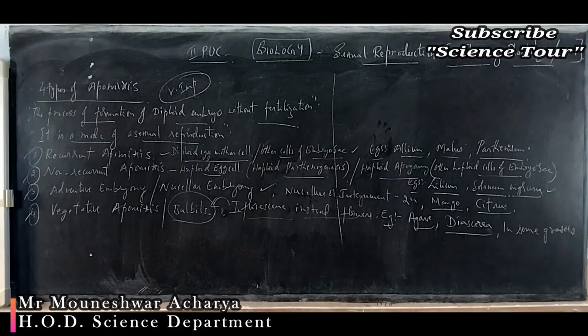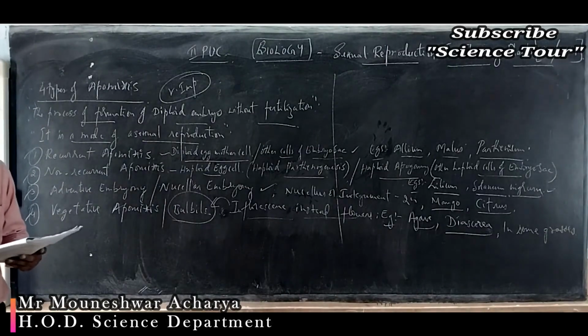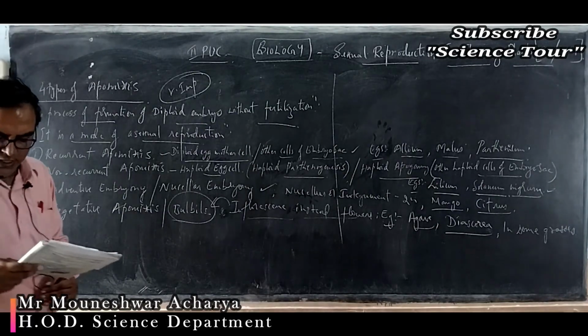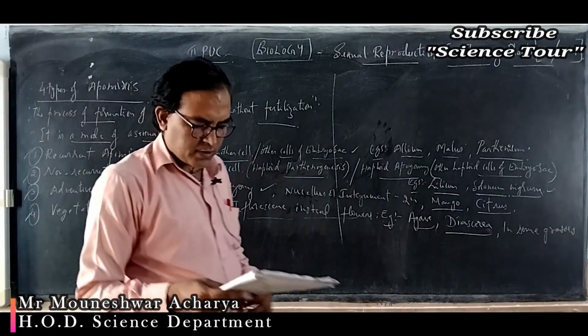Let's move to question number 19. In a flower, if the megaspore mother cell forms megaspores without undergoing meiosis, and if one of the megaspores develops into an embryo sac, its nuclei would be what?